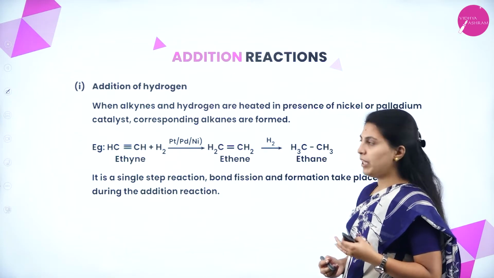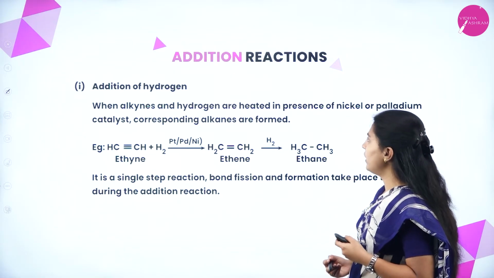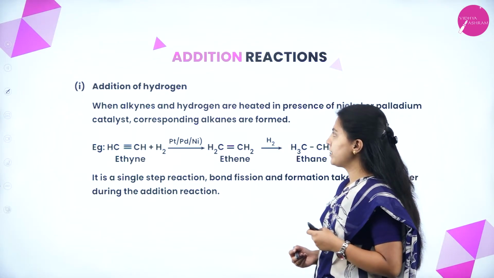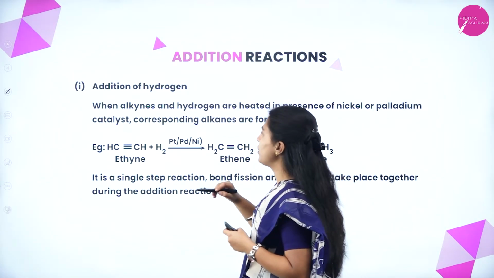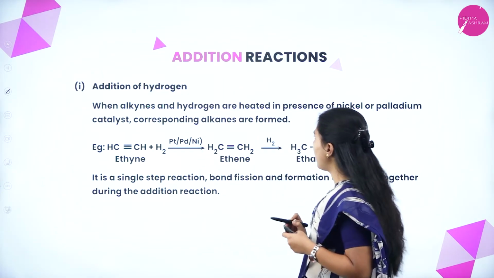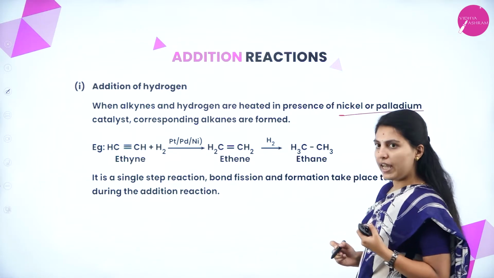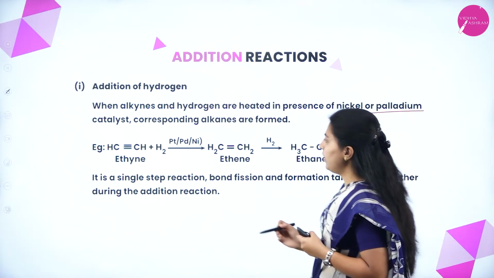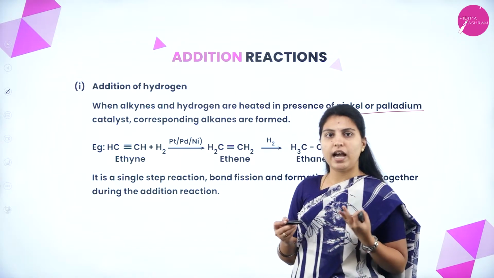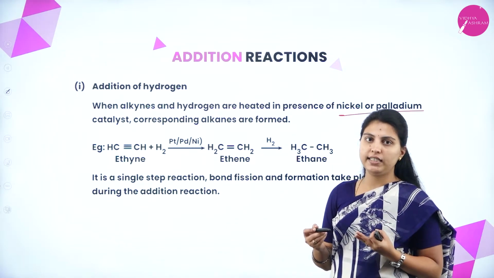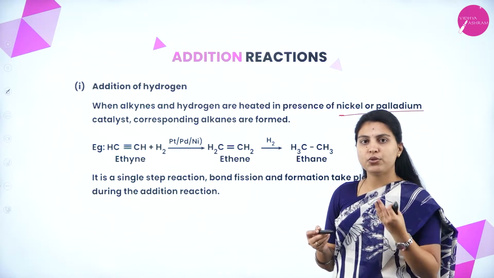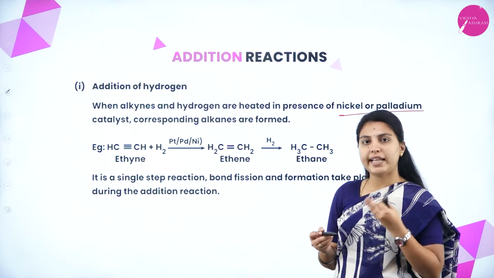Next, the chemical properties we are following, the addition reactions. Addition of hydrogen. When alkynes and hydrogen are heated in the presence of nickel or palladium catalyst, the corresponding alkanes are formed. We have seen this reaction in alkenes also; now from alkynes to alkenes, and alkenes to alkanes will form.